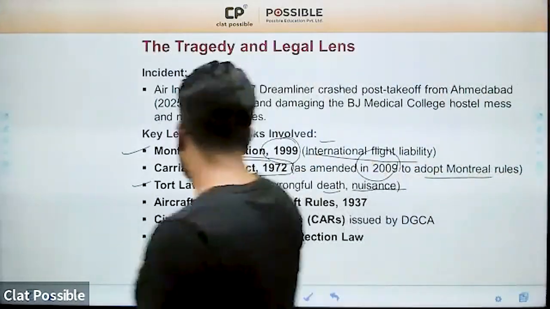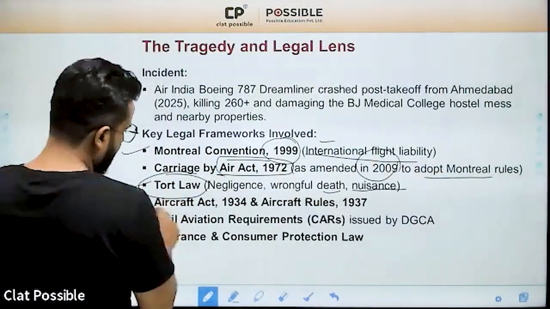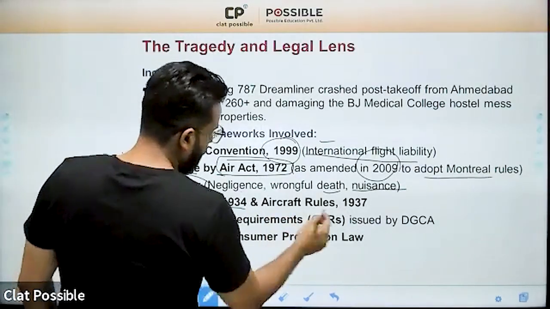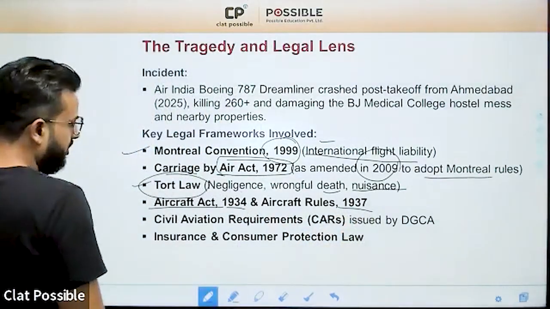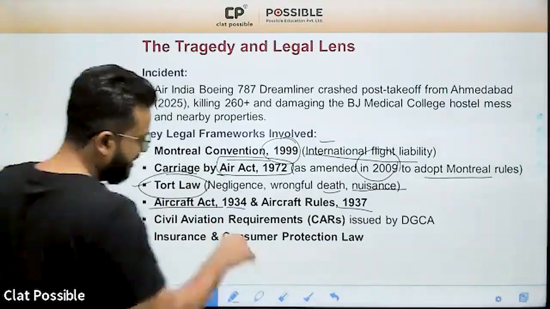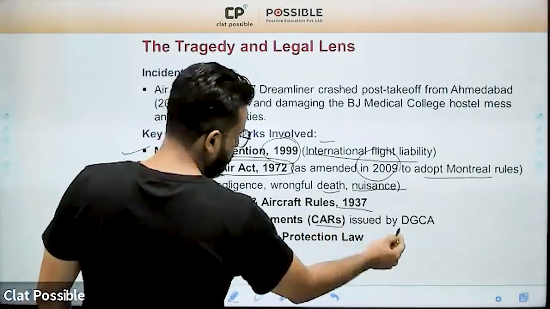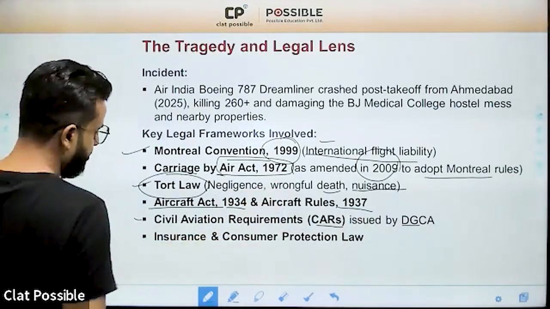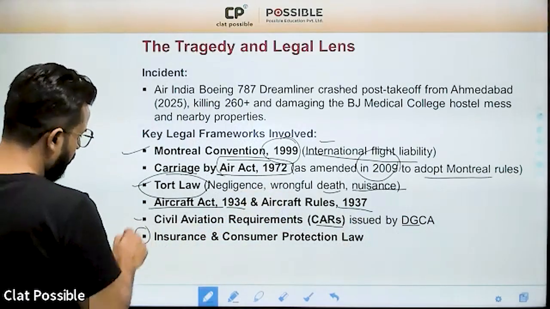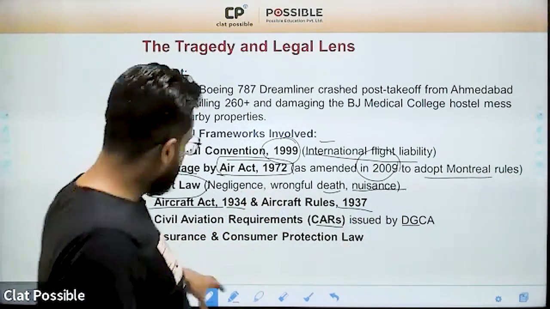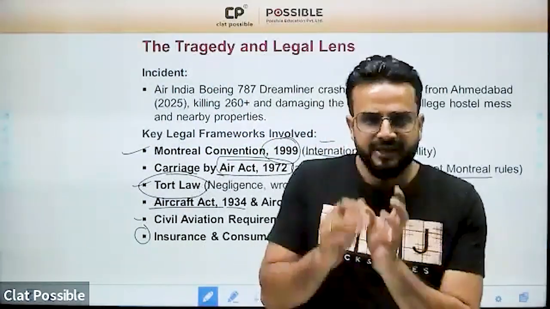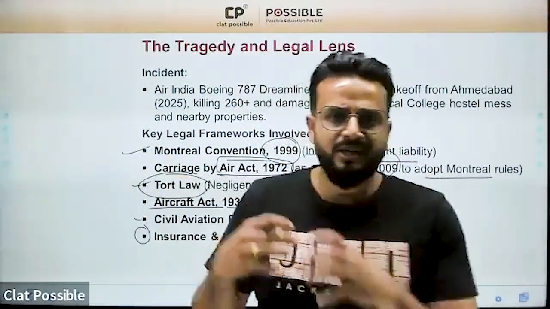Now, apart from tort law, which is uncodified law, we have one more act, the Aircraft Act 1934. We have the Aircraft Rules 1937. Then we have Civil Aviation Requirements, that is CARs, which are issued by the DGCA, the Director General of Civil Aviation. And in the end, we will also discuss insurance and consumer protection laws. So you see, one Air India crash attracts so many legal provisions.